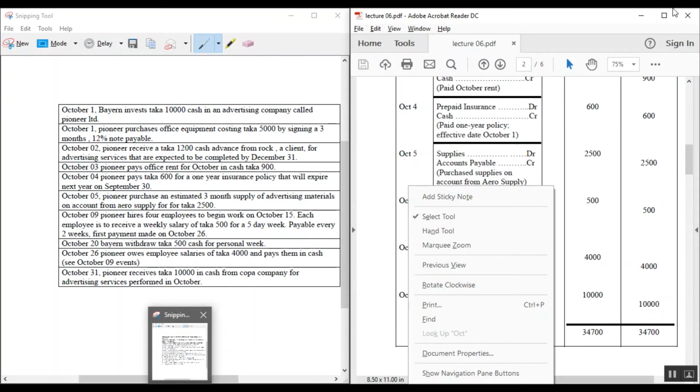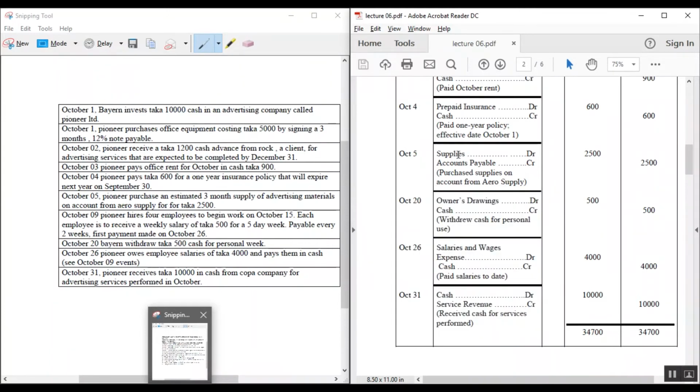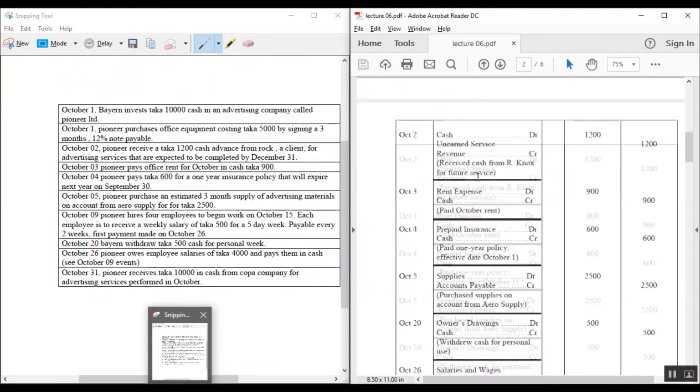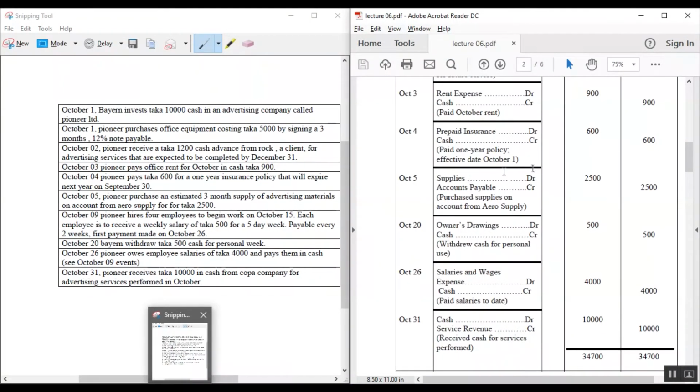Now I'm presenting the journal. October 5, Pioneer purchased an estimated three months' supply of advertising materials on account from Aero Supplies for taka 25,000. So supplies are debit and accounts payable are credit, because we purchased supplies on account from Aero Supplies.